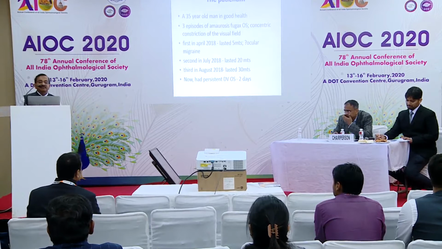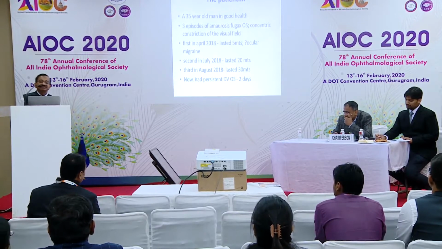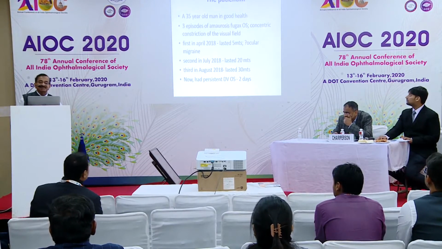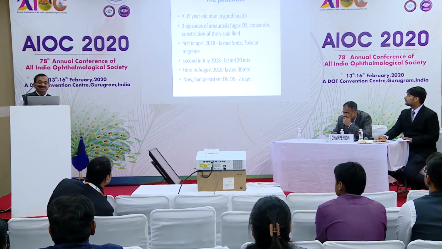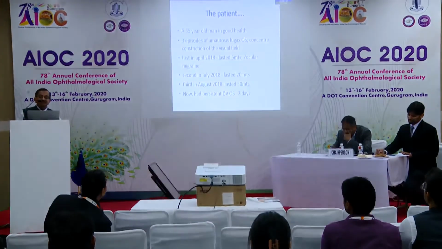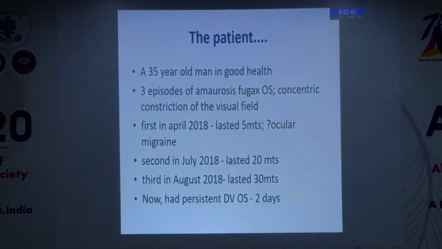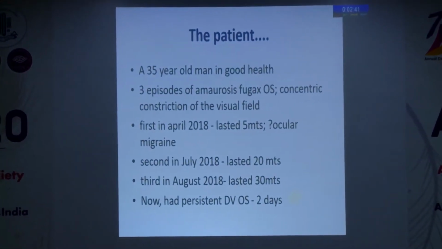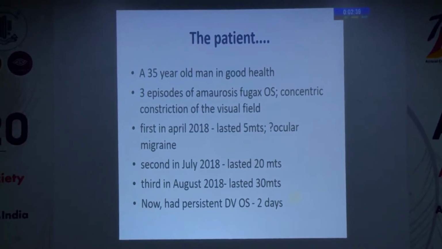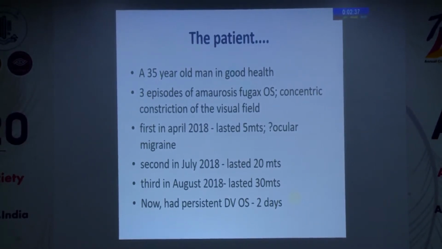This was a 35-year-old man who was in otherwise good health. He complained of 3 episodes of amaurosis fugax in the left eye, typically concentric constriction of the visual field. First in April 2008, that lasted 5 minutes. It was diagnosed as ocular migraine when he was visiting Switzerland at that time. The second in July, which lasted a little longer. A third in August, which lasted a little longer still, and now had persistent diminished vision in the left eye.